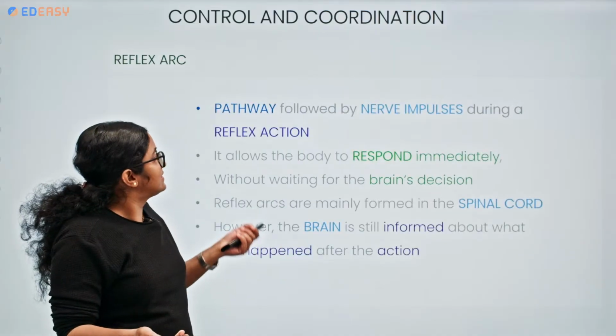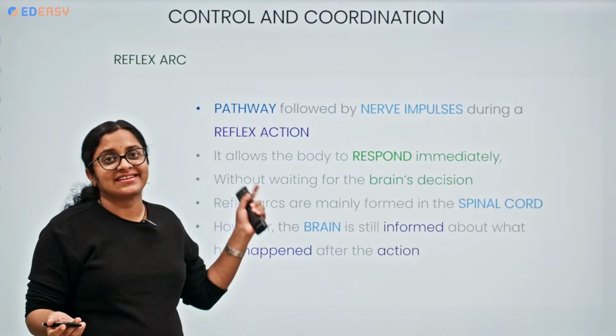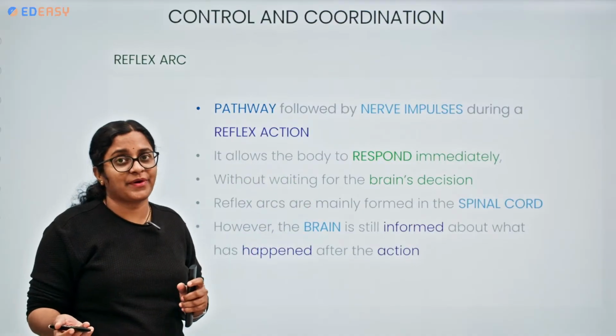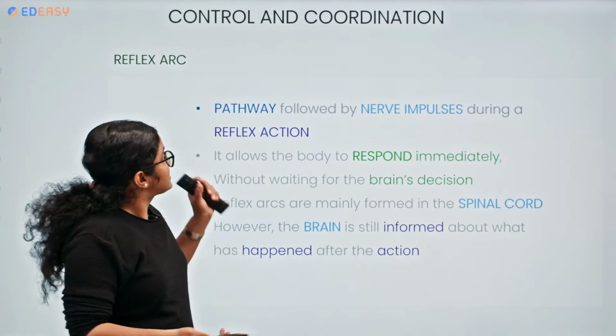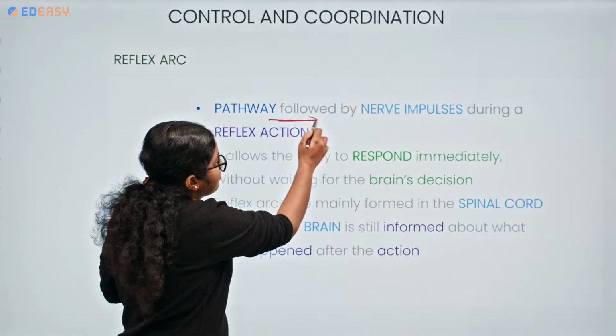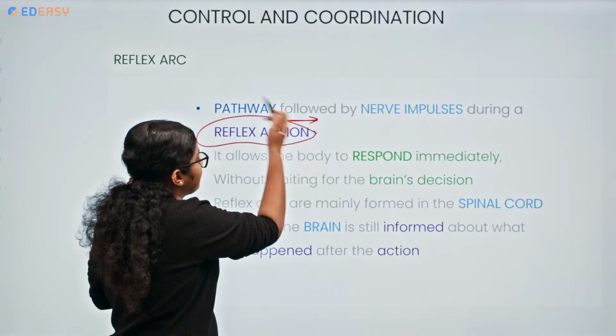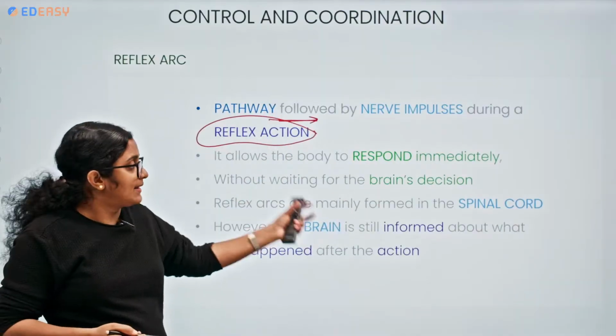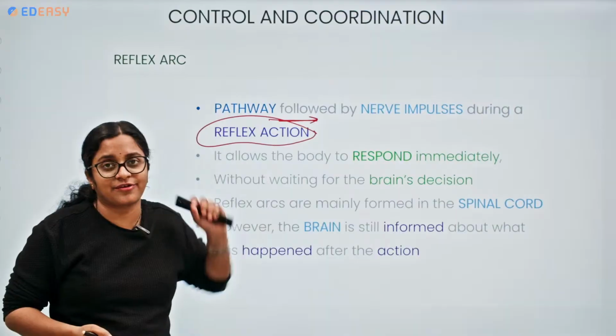That is the reason the reflex arc plays a very important role. The reflex arc is a pathway followed by the nerve impulses during a reflex action, and it helps our body to respond immediately without any decision of the brain.